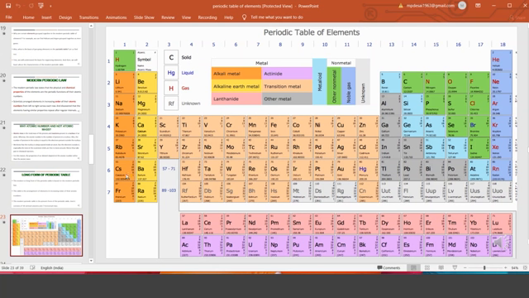You can see in the sixth period, cesium is there, barium is there. That is atomic number 56. So where is 57? Lanthanum, here. So from 57 to 71, that is from lanthanum to lutetium, these 14 elements are there. They are almost the same chemically. Electrons enter the F orbital only, so they are almost chemically identical. So all these 14 should be placed in this small block only.